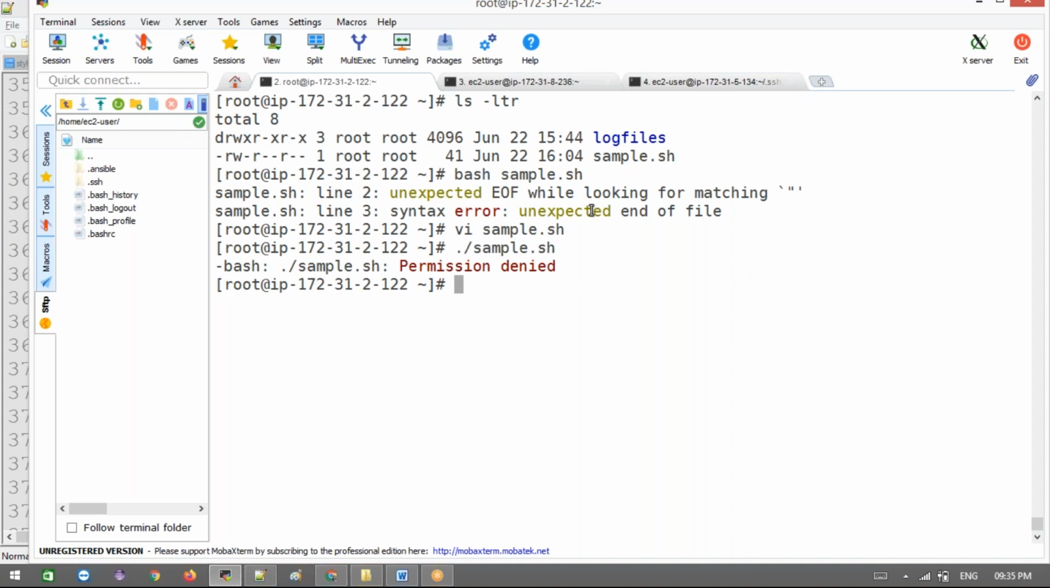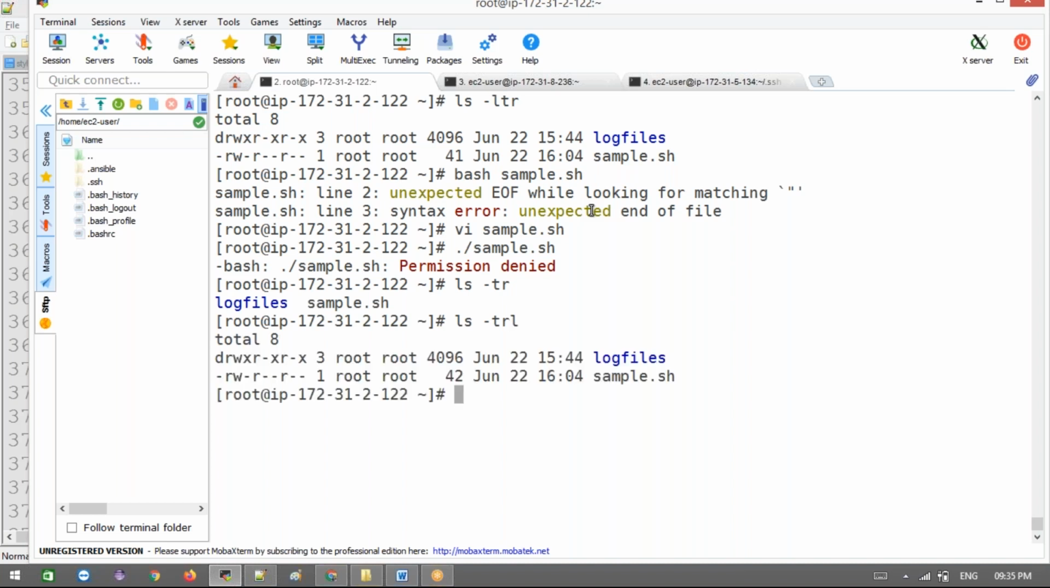If you don't have permission, how are we going to execute? We need to specify which program runs the script. Even for Python or Java, we specify the particular program, like java, then the class name. In the shell script it's the same. Bash sample.sh, now it will execute.